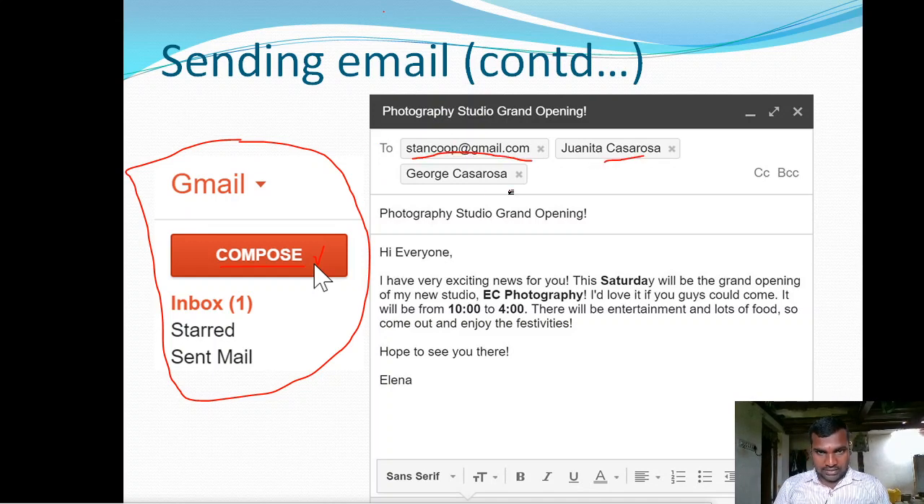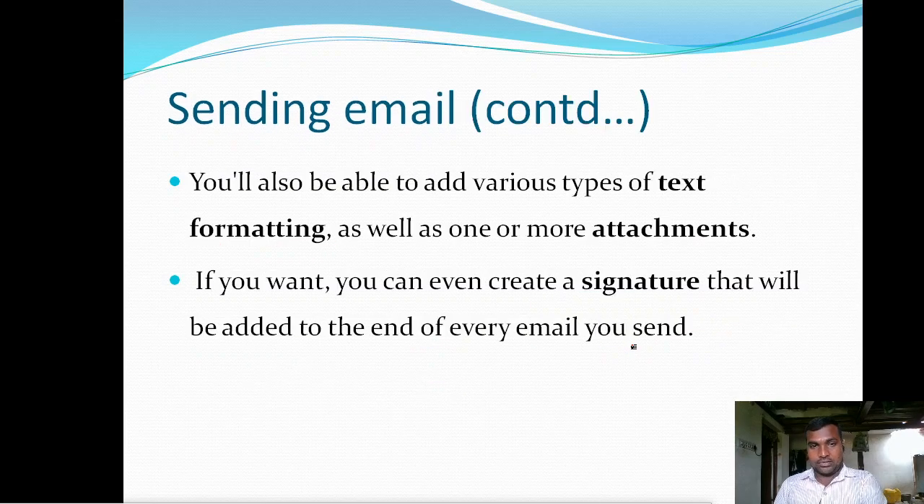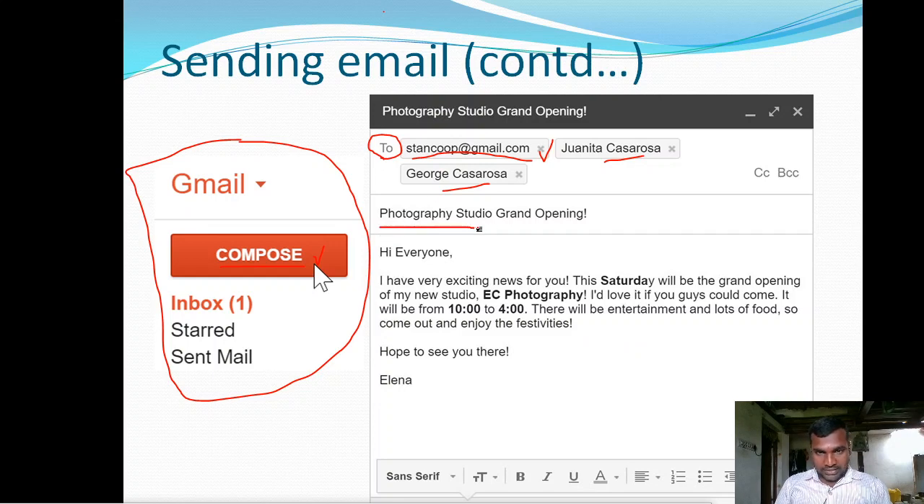So these are the several receivers I am entering here. You need to enter the To address. To address means the persons who are receiving this email. Those are the receivers. So in the recipient list, you need to enter at least one email ID, or you can enter several email IDs. All are receiving the same message. And then you need to enter the subject of the email and the body of the email. So this is the subject of the email and this is the body of the email.